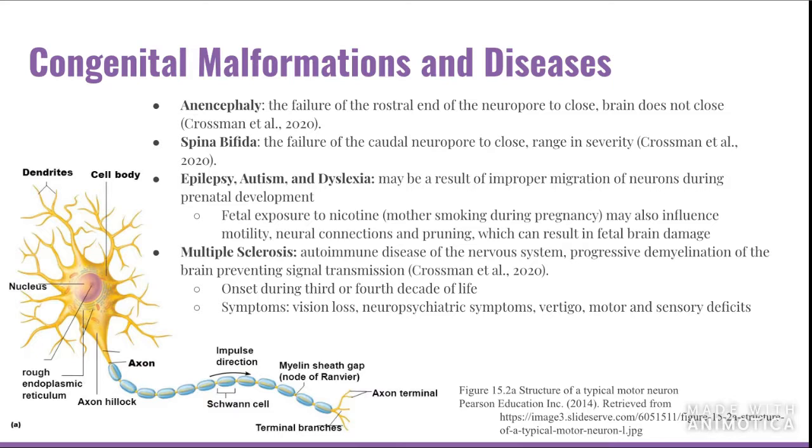The last disease that we're going to look at in this presentation is called multiple sclerosis, also known as MS, which is an autoimmune disease of the nervous system. So basically what happens in multiple sclerosis is that the myelin sheath of a nerve cell is destroyed with inflammation and scarring. It usually appears during the 3rd or 4th decade of life, and symptoms can include vision loss, weakness or fatigue, cognitive problems, balance problems, and things like that.